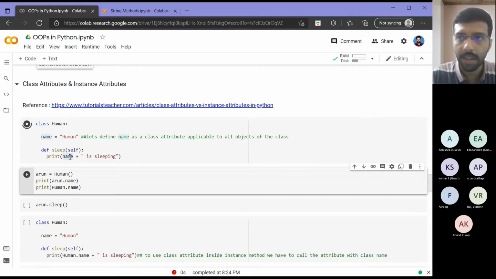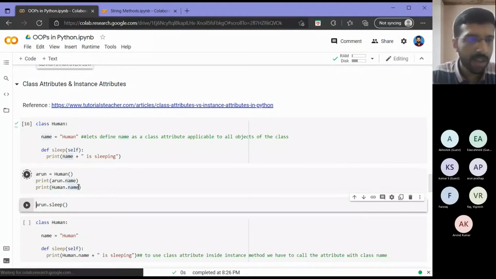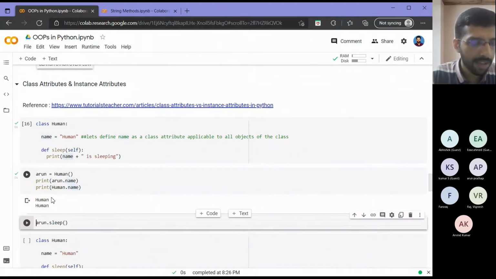So let's run this and see. Okay, so I did not create the object. Now I will create the object, same as last time. I will create an object of type human and name it Arun. Then I will print out Arun's name and the class human's name, both. And in both places, as you can see, as we expected, I am getting human.